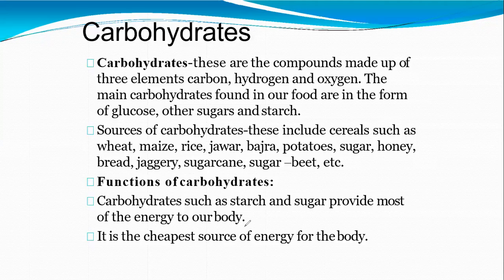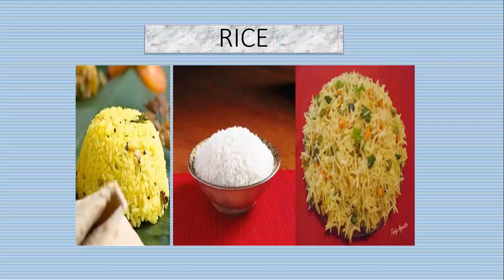So carbohydrates and fats both are the energy giving food materials, right? It is the cheapest source of energy for the body. Even carbohydrates such as glucose give instant energy to our body, right? This is the main function of the carbohydrates, to give the energy, right?